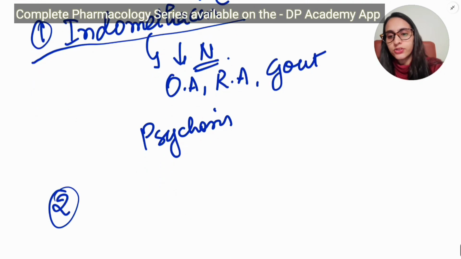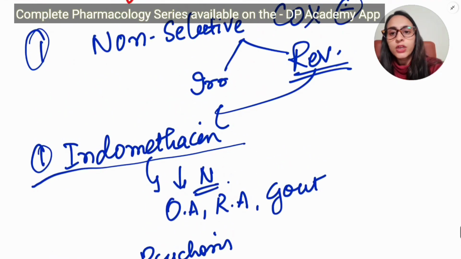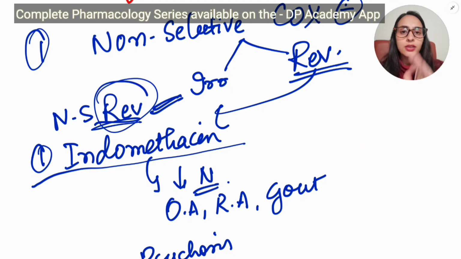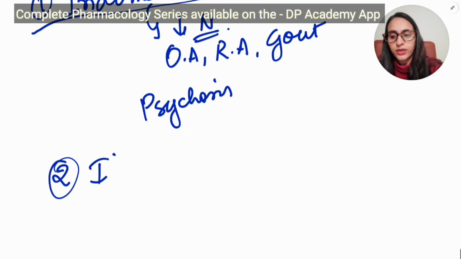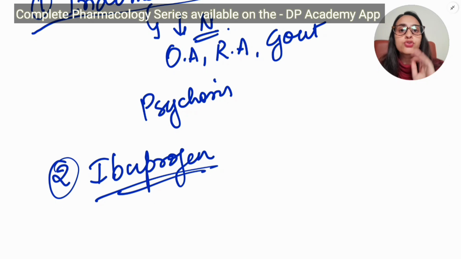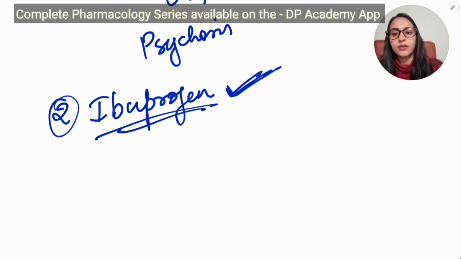So coming to the second drug, we are talking about non-selective reversible COX inhibitors. So here this inhibition is a reversible inhibition. The second one is ibuprofen. Ibuprofen is used as an analgesic in children. So it is basically the analgesic of choice in children. If they ask you analgesic of choice in children, it is ibuprofen, and it is used to close patent ductus arteriosus, PDA, which we have discussed in the medicine section also. When you are studying general medicine, in the cardiology section you will study about patent ductus arteriosus. So this is basically a cardiac illness.